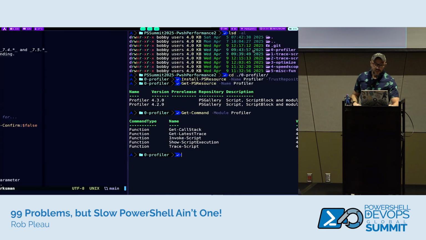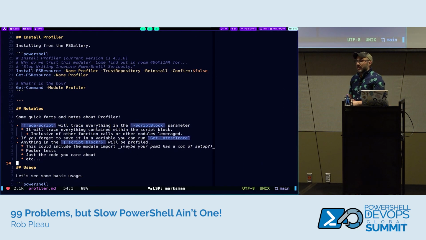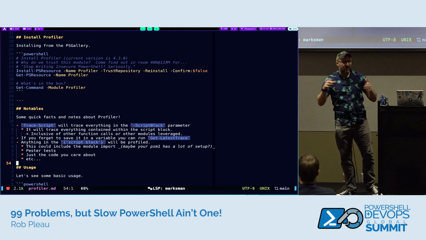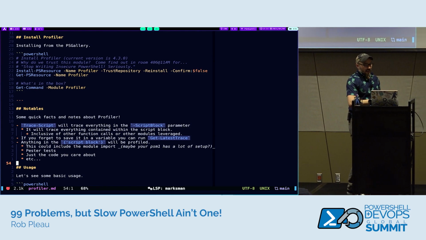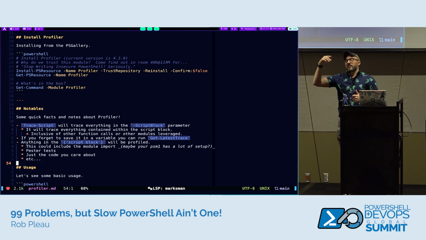So what is Trace-Script? Basically, you feed it a script block, and it's going to profile everything in that script block. So we'll see a lot of this. You're going to get a lot of information back. When you put something in that script block, not only will it look at that code, but it's very similar to the PowerShell debugger where if you keep stepping into, sometimes you'll notice, wow, I'm stepping into other people's functions.